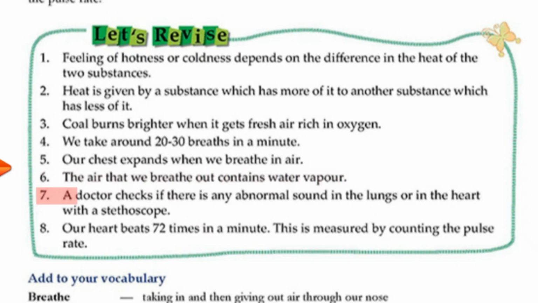7. A doctor checks if there is any abnormal sound in the lungs or in the heart with a stethoscope. 8. Our heart beats 72 times in a minute. This is measured by counting the pulse rate.